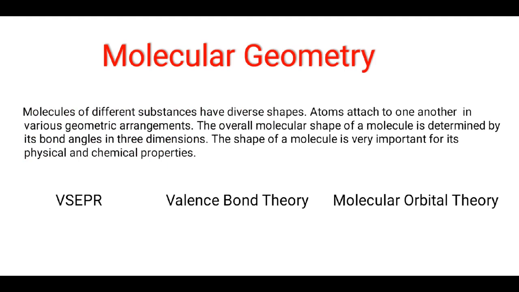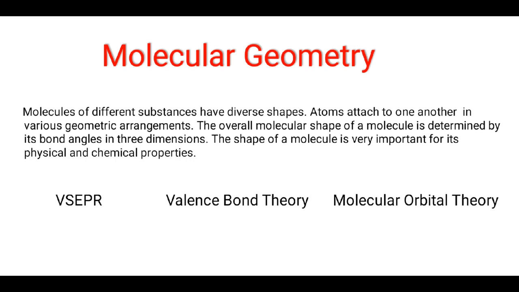In covalent molecules of different substances, atoms are bonded together in a specific geometry and are present at a certain bond angle in three-dimensional space. The shape of a molecule is very important for its physical and chemical properties.